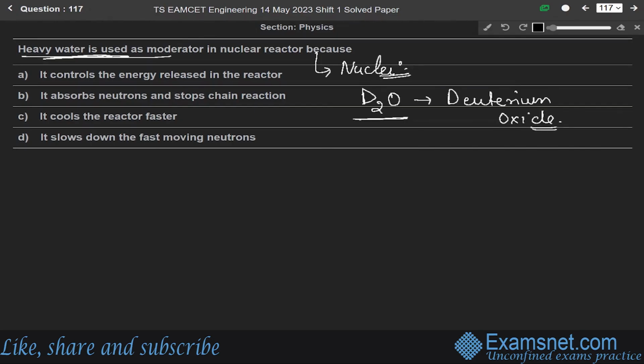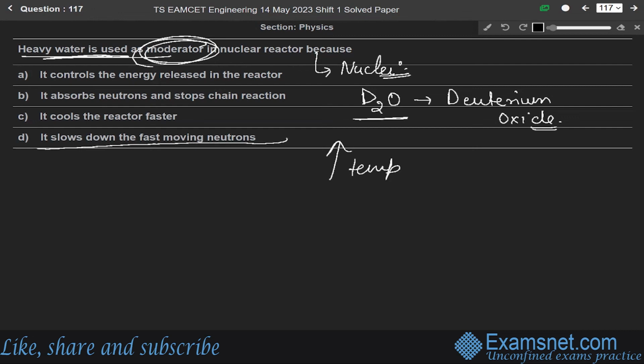Okay, and it acts as a moderator in a nuclear reaction because it slows down the neutrons produced during the fission process. Okay, so heavy water is an excellent moderator. It is an excellent moderator because it can work at higher temperature and has low absorption cross section for neutrons. So from this, the option D is the correct answer.